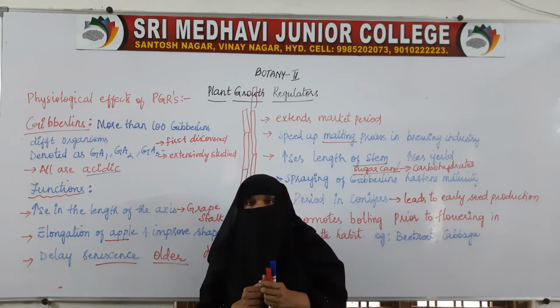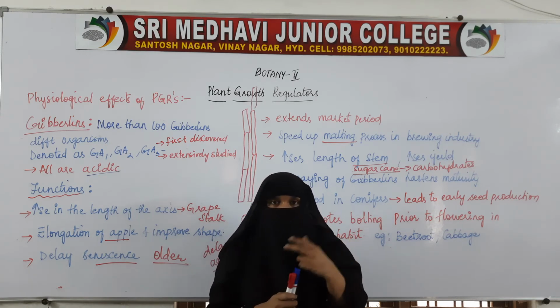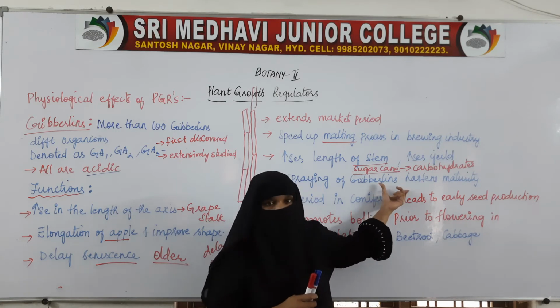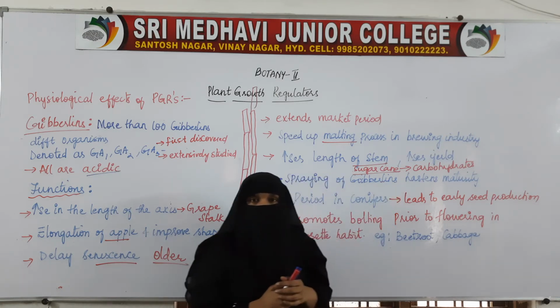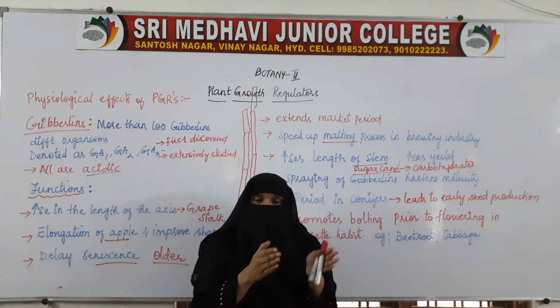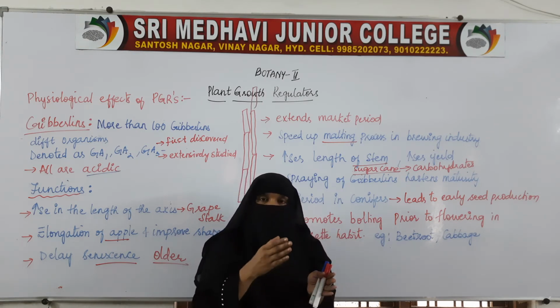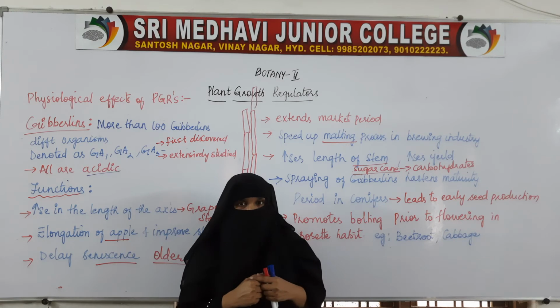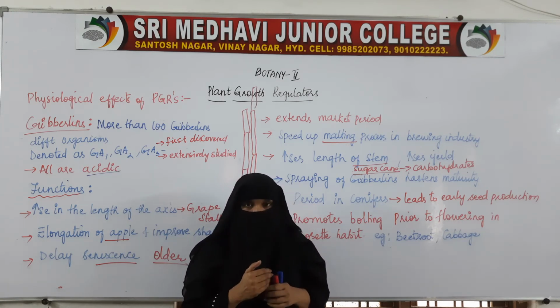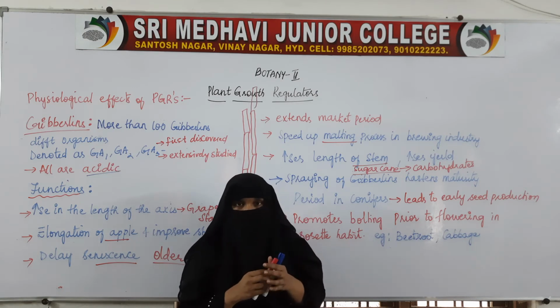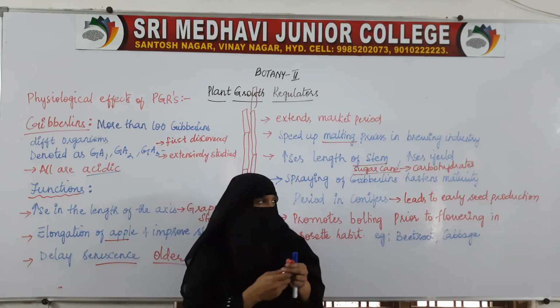So here what happens is, when you spray this gibberellin on conifers, the juvenile periods will become shorter and the plants will mature faster. Mature faster means flowering will be earlier. So instead of a juvenile phase of 2 months, it will be only, for example,